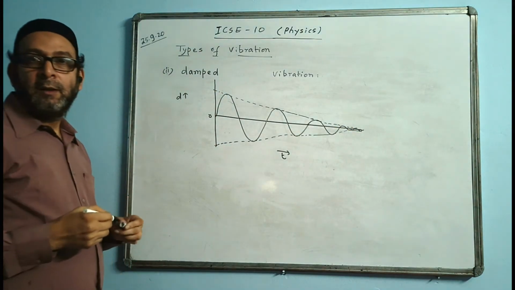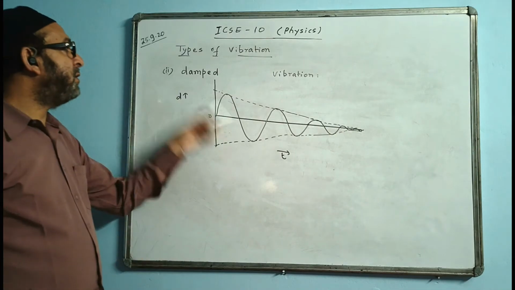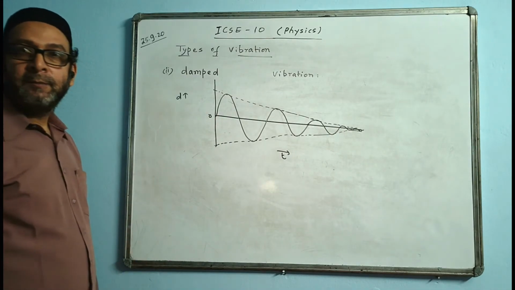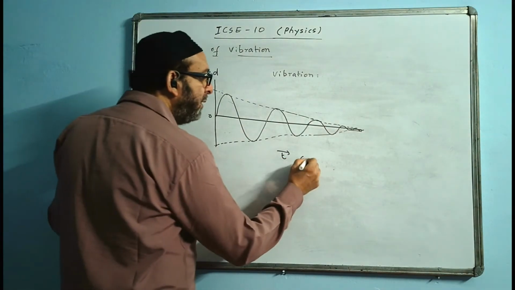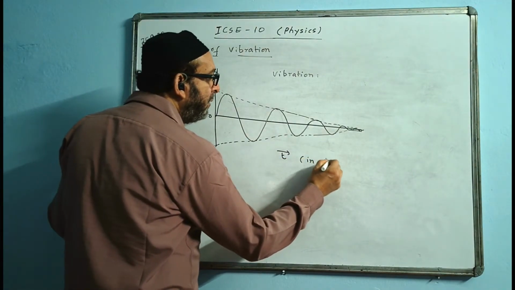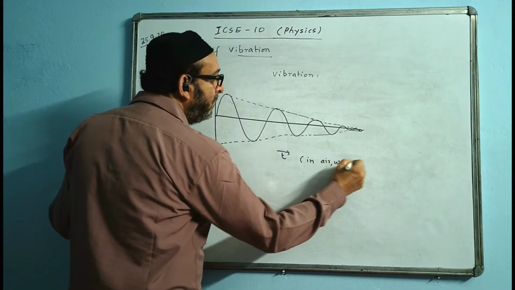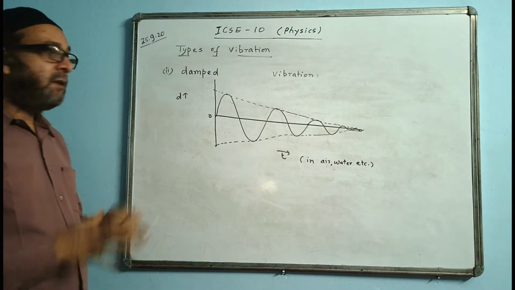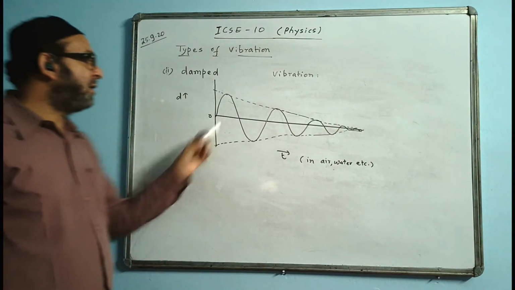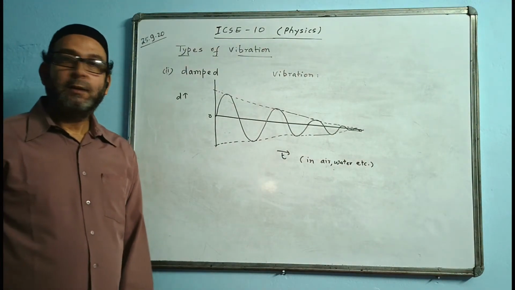Amplitude will keep on decreasing. Such a vibration is called damped vibration. This kind of vibration occurs where? In a material medium such as in air, water, etc. Where there is a resistance by the medium, there is an obstruction by the medium. So there such vibration will occur.